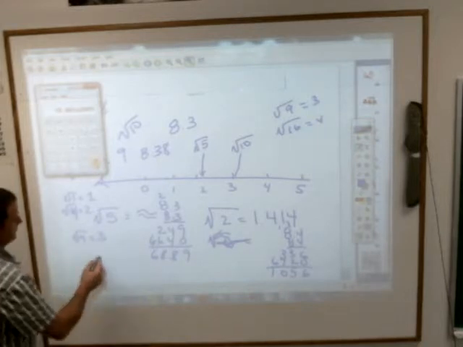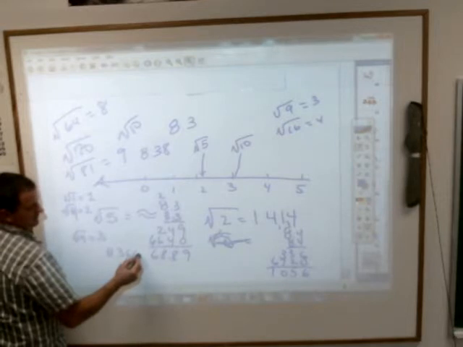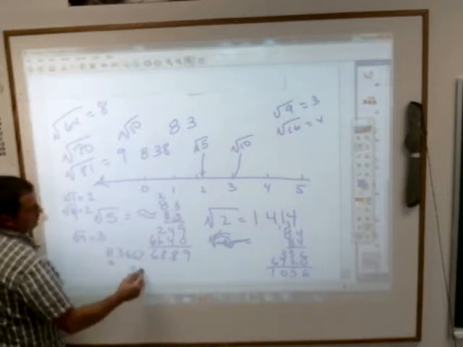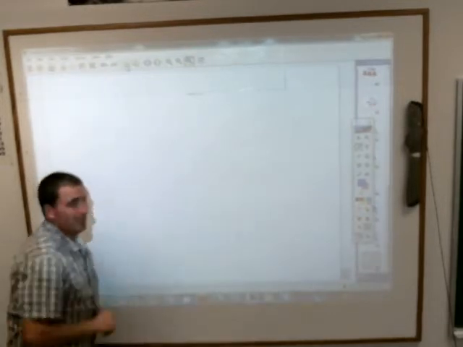Now we worked it out to what? What was it? 8.3667? Was it 8.3665? Which, for most intents and purposes, is going to be close enough for what you're working with. Where do we use square roots a lot? On our math papers. Right triangles. And if your parents do anything in the world of construction, I guarantee you they use stuff like that all the time.